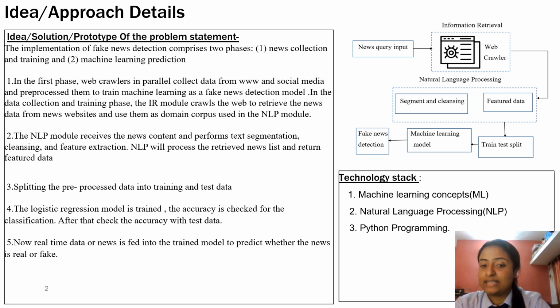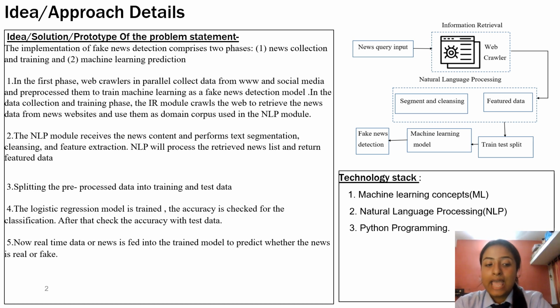output. It will do it by text segmentation, cleansing and feature extraction, and it will provide us with the output. After getting the output, we will split that pre-processed data into training data and test data, two parts. Now with the help of the logistic regression model that we have used here, with the help of a machine learning algorithm, the accuracy would be checked for the classification of the training data and the test data, and then it will check the accuracy of the test data.